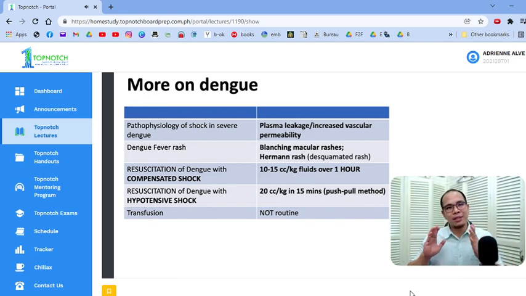Please remember that your dengue has several phases. Your febrile phase, wherein the patient has fever. Your critical phase, which is the first 48 hours of defervescence, pag nawala na yung lagnat, 24 to 48 hours, and then your recovery phase, okay? During the febrile phase, your problem usually is dehydration. Kasi hindi makakain yung pasyente, naglalagnat siya, ang dami niya insensible losses, okay?